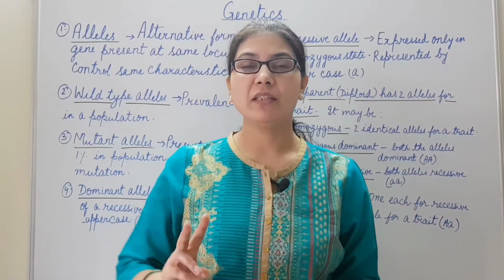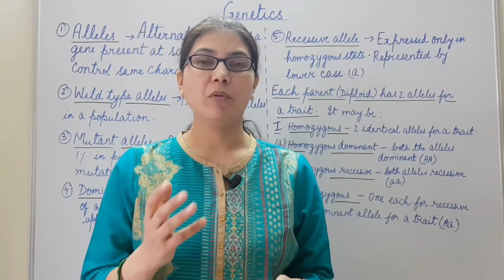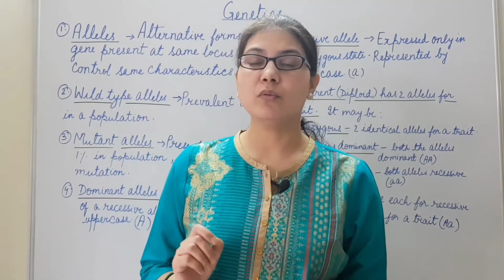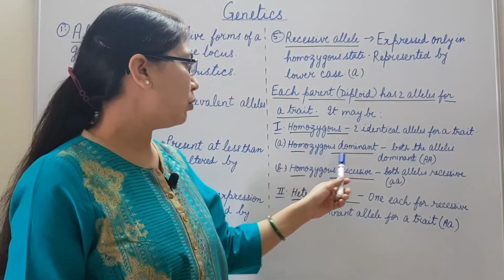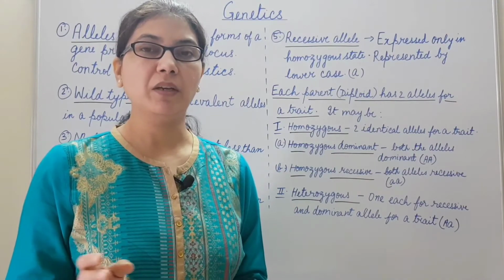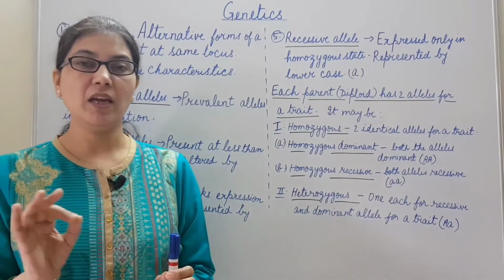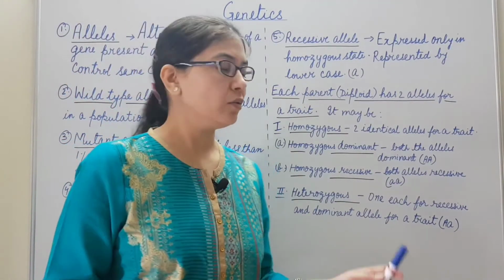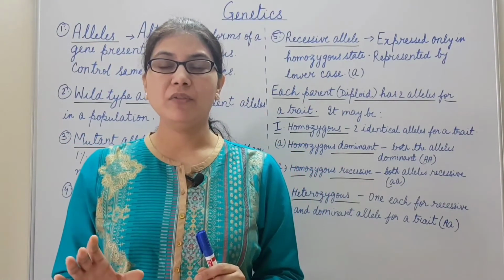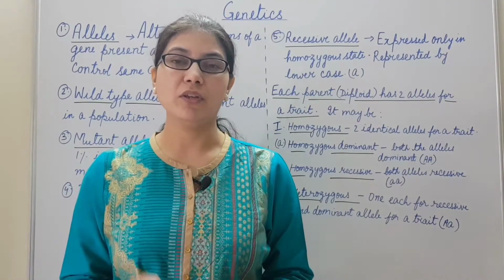All diploid organisms have two alleles for a trait, and these organisms may be homozygous or heterozygous. If there are two identical alleles for a trait, then it is known as homozygous. This homozygous may be homozygous dominant. If both the alleles for a trait are dominant, then it is known as homozygous dominant. Homozygous recessive, if both the alleles for a trait are recessive, then it is known as homozygous recessive. Heterozygous, if one of the alleles is dominant and the other is recessive, then it is known as heterozygous.